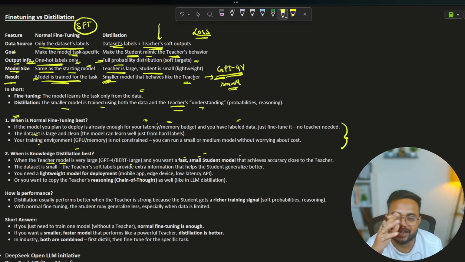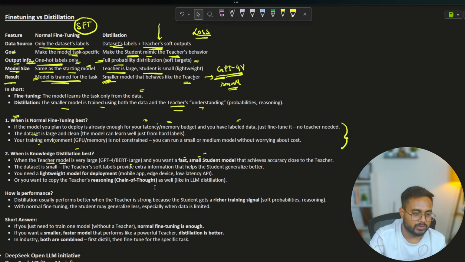Getting my point? I can explain in a better way. Let's say we have a father. Now father is doing something, son is doing something. That means the son is doing some specific task, their own task, because he has been trained on some specific data. That's normal fine tuning. But if the father is there and the son is doing similar to the father, that is distillation, right?